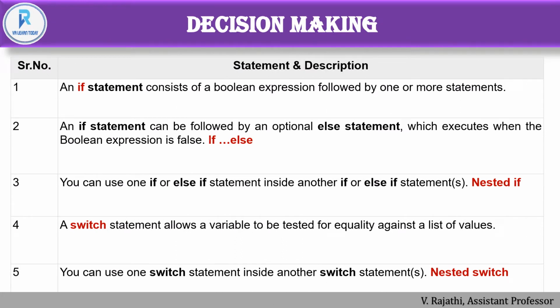And next, these are some statements and the descriptions of decision making. The first is the if statement. An if statement consists of a Boolean expression followed by one or more statements. An if statement can be followed by an optional else statement, which executes when the Boolean expression is false, which is nothing but 0. This is if else. Next is nested if. You can use one if or else statement inside another if or else statement.